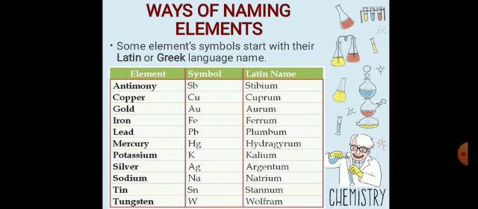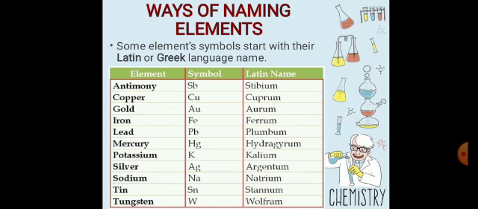Iron's symbol is Fe, Latin name ferrum. Lead is Pb, derived from plumbum. Mercury is Hg, derived from hydrargyrum. Potassium is K, from kalium. Silver is Ag, from argentum. Sodium is Na, from natrium. Tin's symbol Sn is derived from stannum. Tungsten, W, is derived from wolfram.